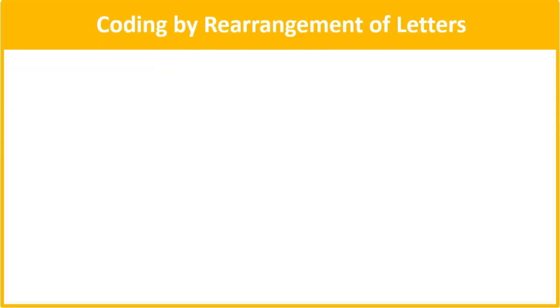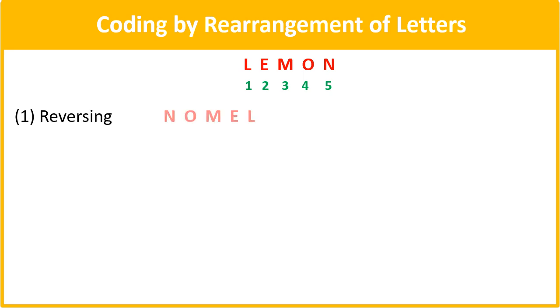Let us have a look at the first variety where the coding is done by rearrangement of the letters. I will take a simple 5 alphabet word, say lemon, in which there are 5 letters L, E, M, O and N. Now how this particular word can be coded in a question? The first type is reversing it. So lemon का अगर reverse करे तो it can be NOMEL. The second variety is writing it in a alphabetical ascending order. This can be another way of coding.